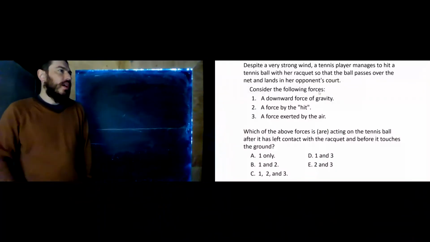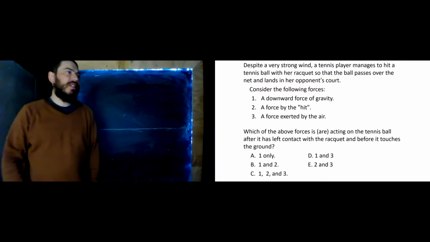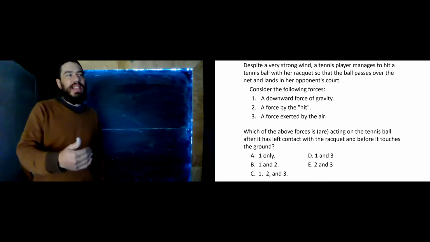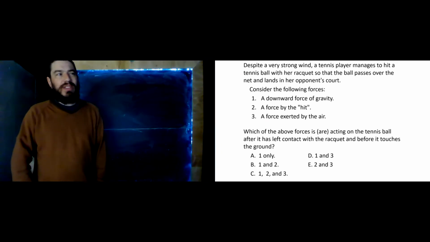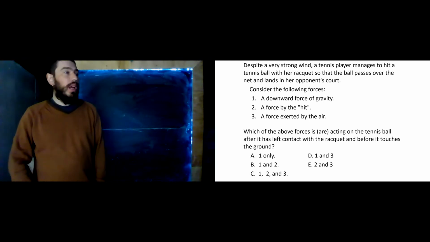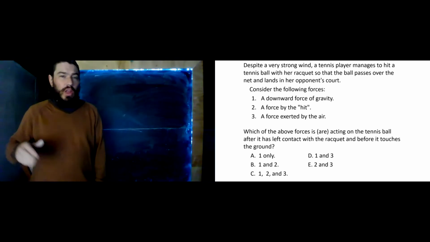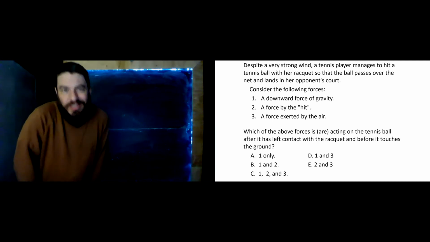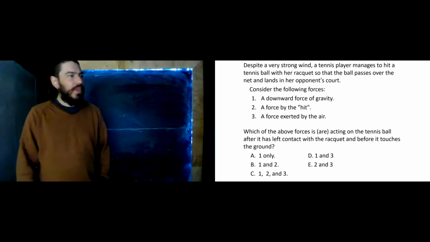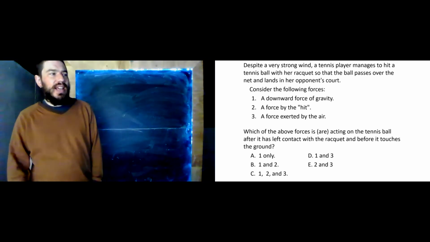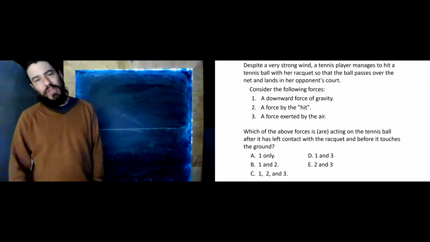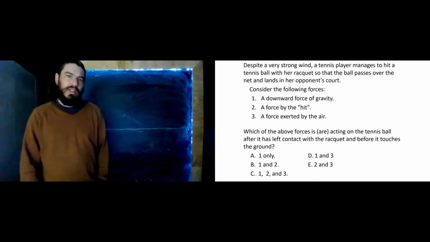Here's another example. Despite a very strong wind, a tennis player manages to hit a tennis ball with her racket so that the ball passes over the net and lands in her opponent's court. Consider the following forces. A downward force of gravity, a force of the hit, so the racket hitting the ball, and a force exerted by the air. We call that air resistance or drag if we wanted to be fancy. Which of those forces are acting on the tennis ball after it has left contact with the racket and before it touches the ground? Give it some thought. Pause the video. I'll see you on the other side.